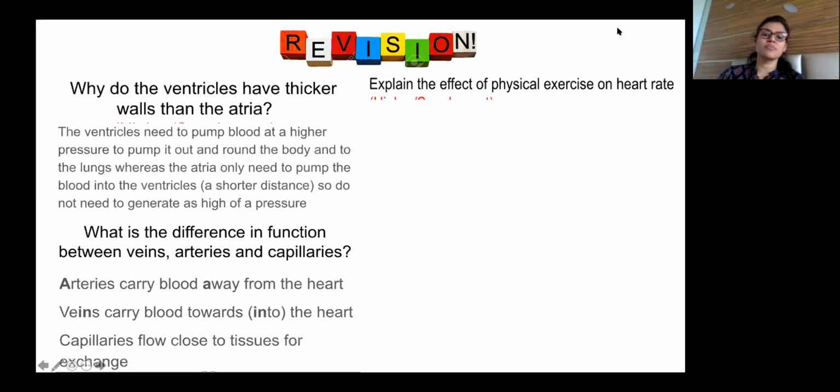Our heart pumps faster. Saklain, are you back? Muneeb, can you answer? Ma'am, the heart beats faster. Yes, the heart beats faster. The diaphragm one, no?